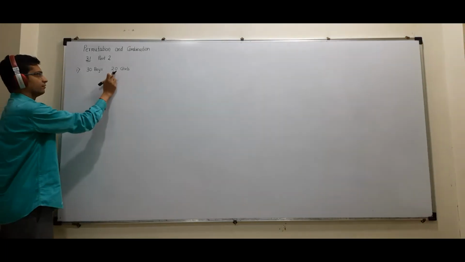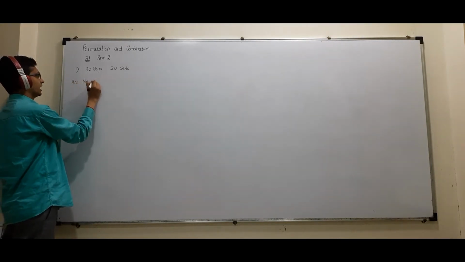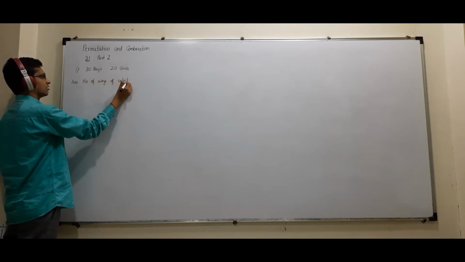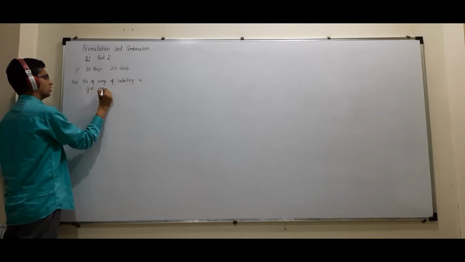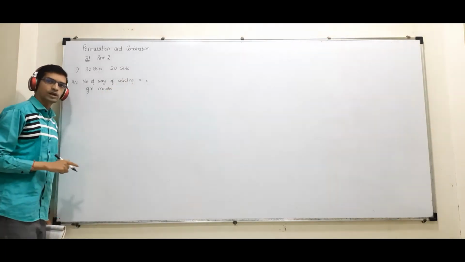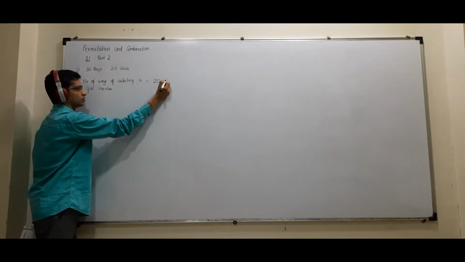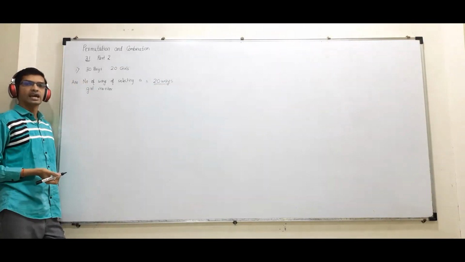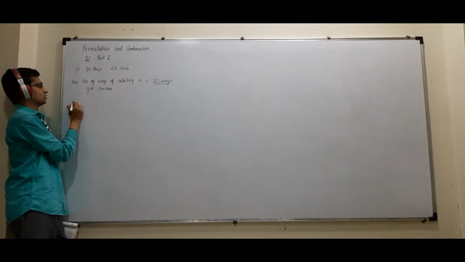So how many girls do we have? 20 girls. So we'll write number of ways of selecting a girl monitor. How many girls are there? 20. Out of those 20, any one can be the monitor. So it will be 20 ways. What is the answer? There are 20 choices available for the teacher to make any girl the monitor. Okay? In your textbook, the answer given is wrong.